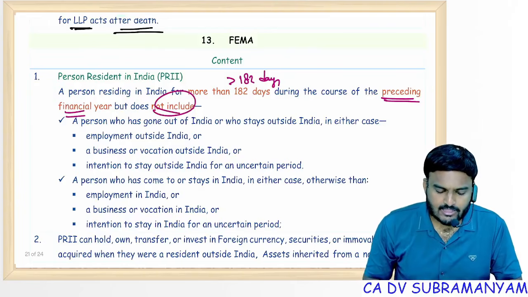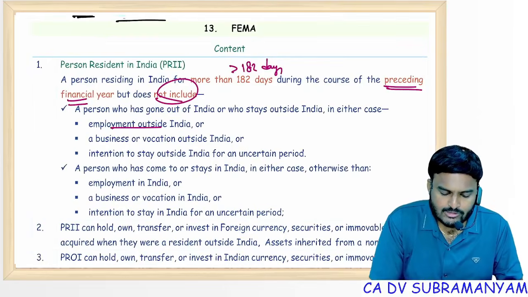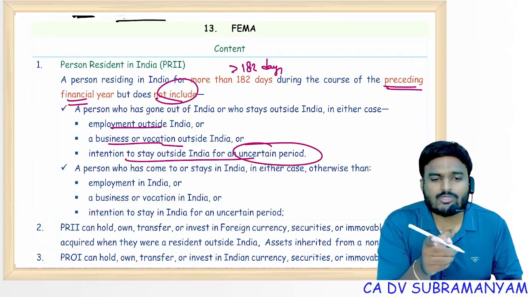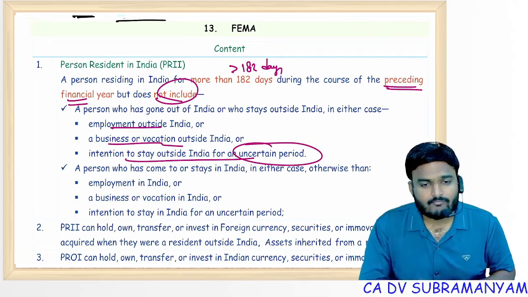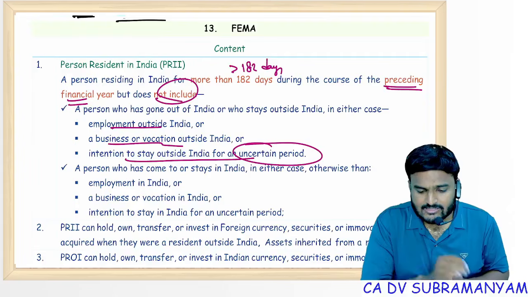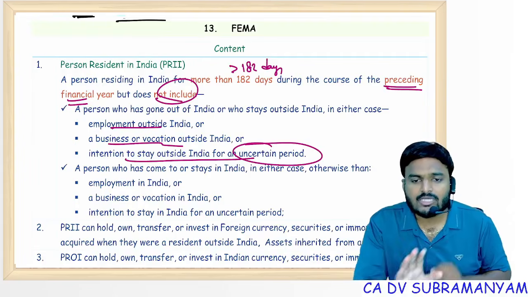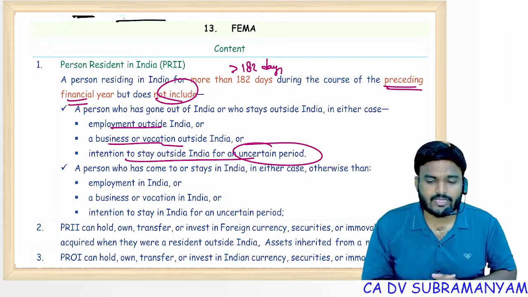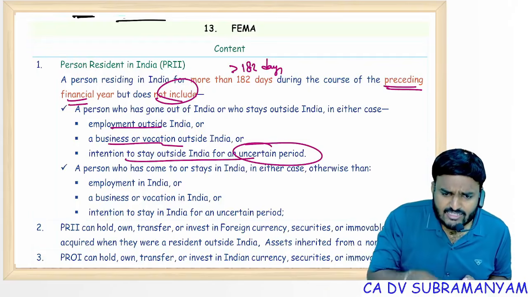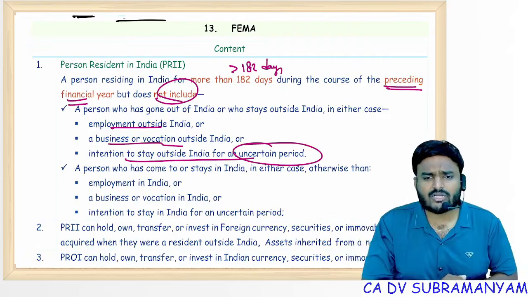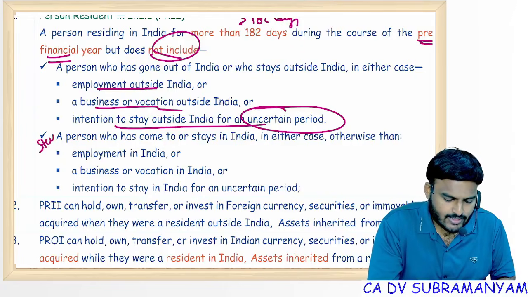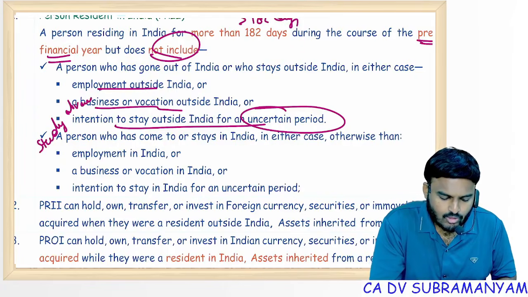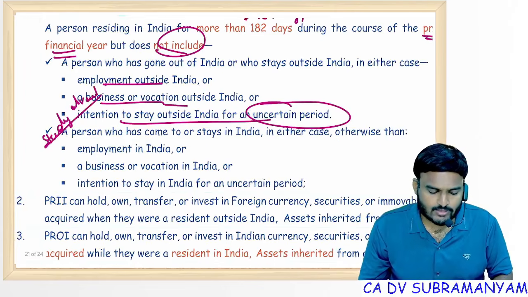If any person is leaving India for a job outside India, business or vocation outside India, or with the intention to stay outside India for an uncertain period, even though his period of stay in the preceding financial year is more than 182 days, from the date he left India, the moment he leaves India, he is non-resident. It is immaterial whether in the current financial year he stayed for more than 182 days. Next year also he is non-resident only. One more point you can add here: study abroad. For study abroad also, the person will be treated as non-resident only.